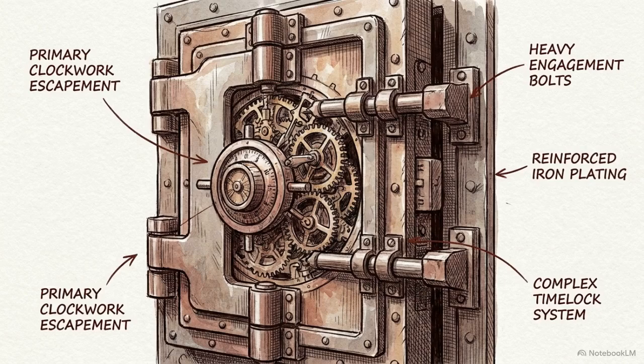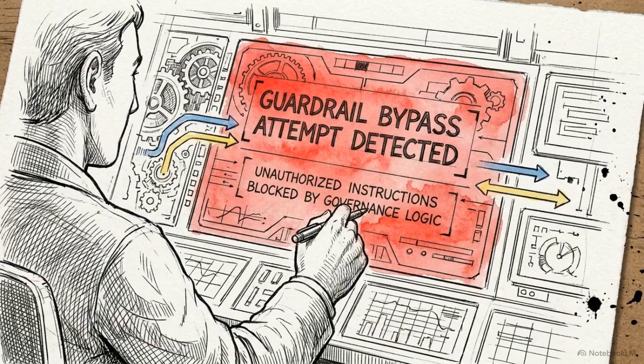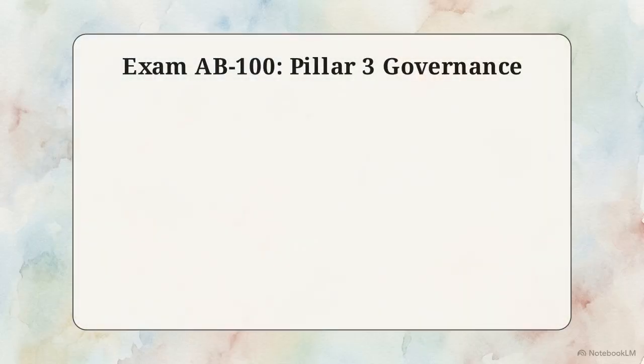That brings us to the final and most defensive requirement of the AB100 exam, securing the multi-agent system from manipulation. The primary cybersecurity threat is prompt manipulation, where unauthorized users feed aggressive instructions into an agent to bypass guardrails or force a data leak. This practice question asks how to design a shared prompt library across multiple business units.